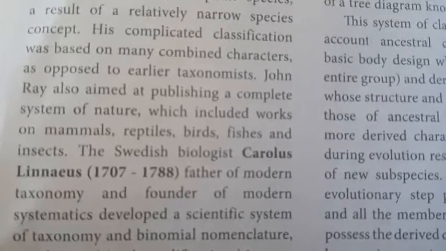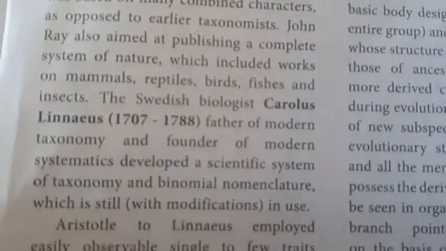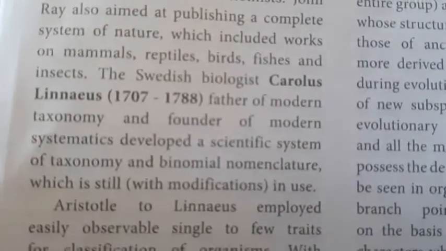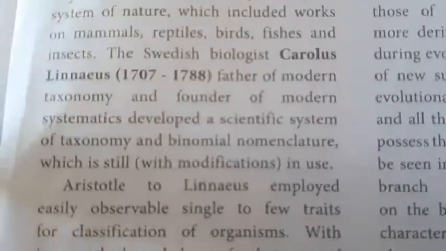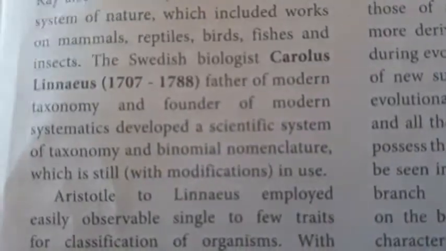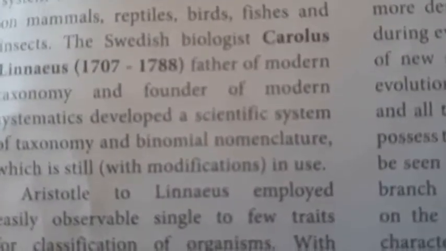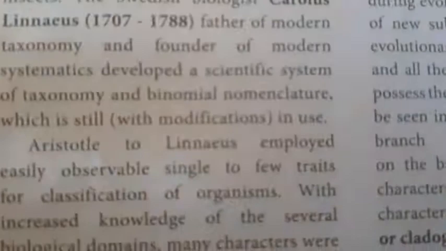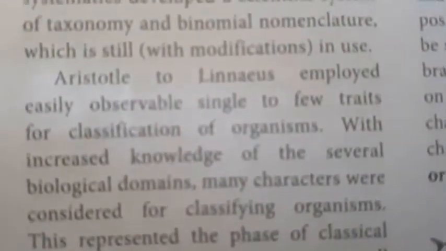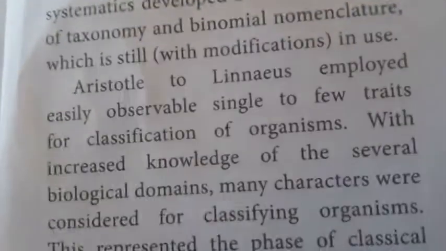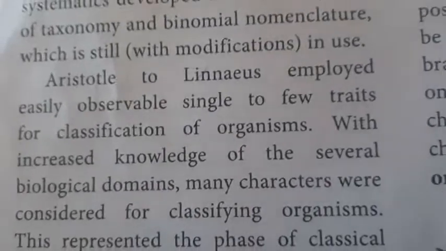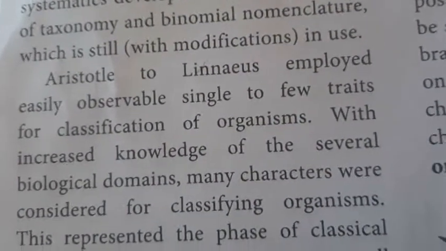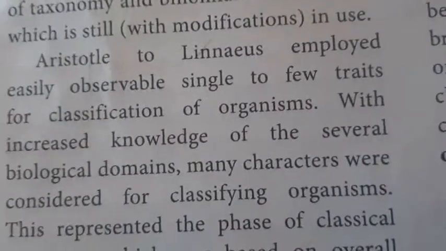The Swedish biologist Carl Linnaeus is the father of taxonomy and founder of the modern systematics. He developed the scientific system of taxonomy, binomial nomenclature, which is still in use with modification. Aristotle and Linnaeus employed easily observable single to few traits for classification.